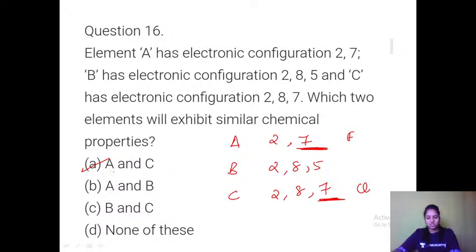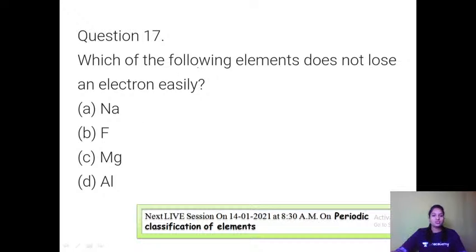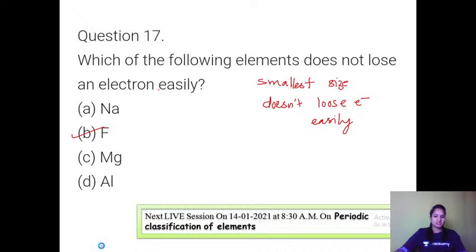Next, question number 17. Three more questions are there. Which of the following elements does not lose an electron easily? The one with the smallest size will not lose an electron easily. So which one is smallest in size among sodium, fluorine, magnesium and aluminium? Definitely fluorine is the smallest in size.